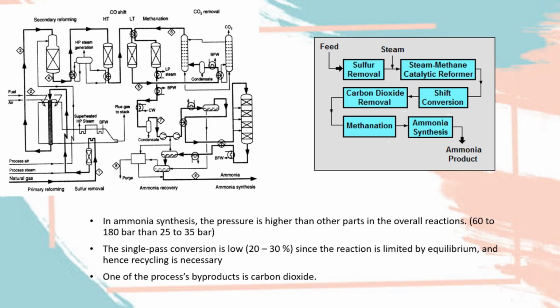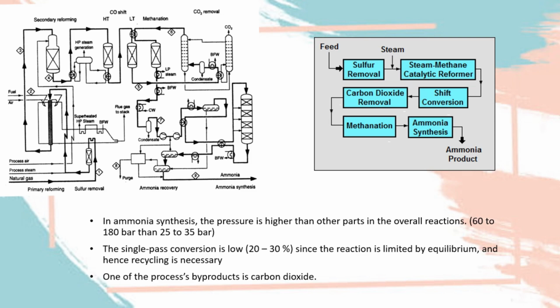Next, the single pass conversion is low, that is 20 to 30%. Since the reaction is limited by equilibrium, recycling is necessary. Fritz Haber, the inventor of the Haber-Bosch process, found out that the amount of ammonia produced, this 20 to 30%, was far too low to be of commercial interest. So he invented a recycling system and succeeded in almost 100% conversion to ammonia.